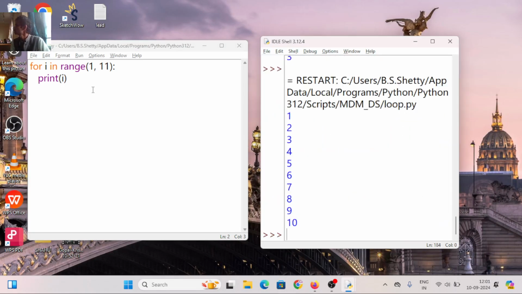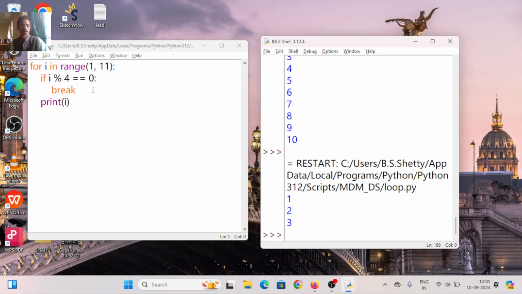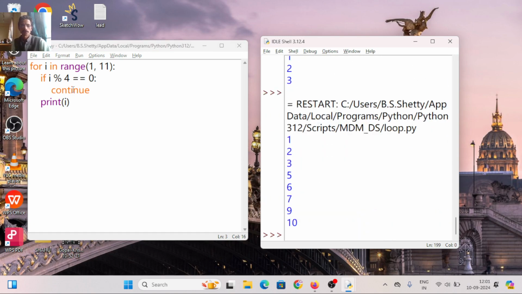I get all the numbers. I am just replacing it with this condition. So when i equals 4, look at it. And if I write continue here, what will happen? It will not print only 4, it will print all the other numbers. That's it. So far, good?